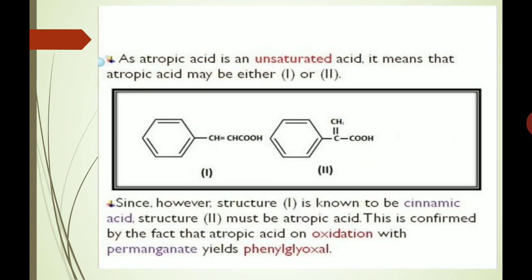As atropic acid is an unsaturated acid, it may have the structure either first or second, as I have shown in this figure. Since structure 1 is known to be cinnamic acid, as we all know, structure 2 must be atropic acid. This is confirmed by the fact that atropic acid on oxidation with permanganate yields phenyl glyoxal.